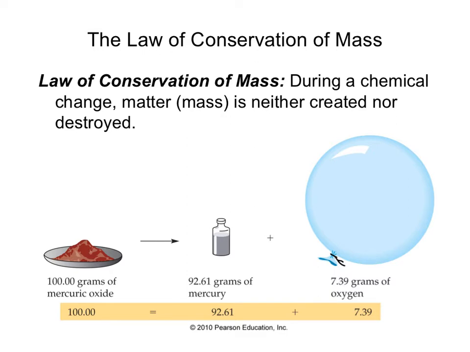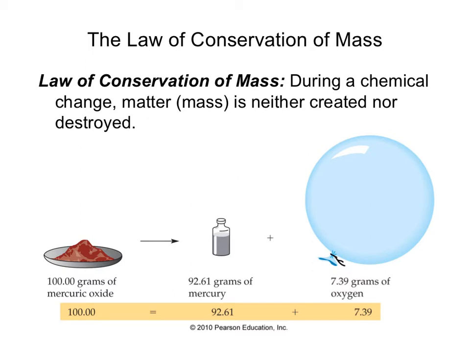And what he would do is he would very carefully measure the mass of the reagents. In one of his most famous experiments, he was looking at the decomposition of what we now know as mercuric oxide. And then, because nothing was allowed to escape, he would then very carefully measure all the masses of the products. And what he found in this specific reaction, and in all the other reactions he studied, is that the masses of his product materials were always equal to the masses of the reagent materials.